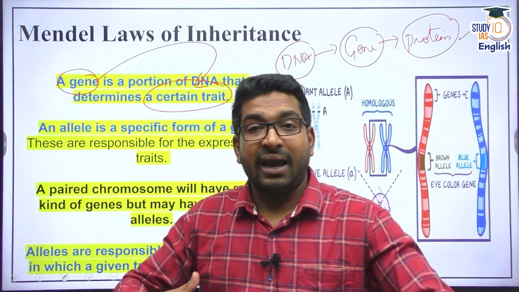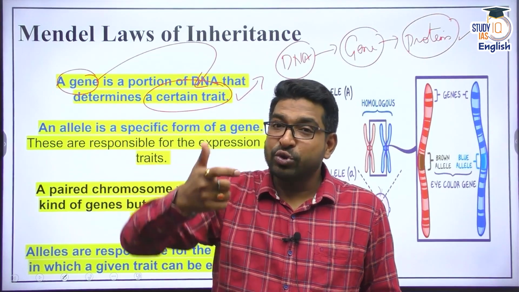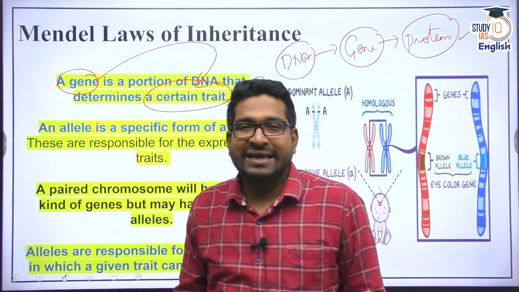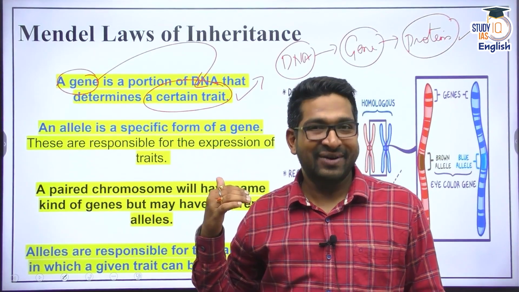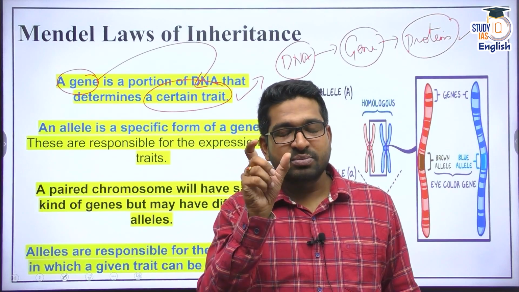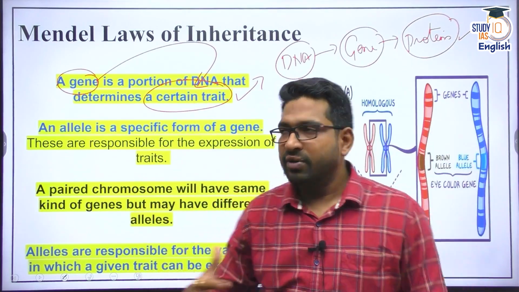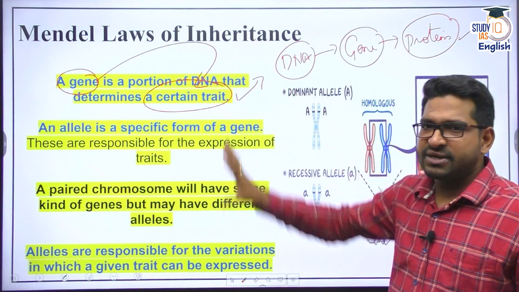As that growth hormone is produced, you will see the growth. And if that growth hormone is not secreted, or is not working properly, then probably height would have been less. All right. And how that gene is expressed, how that gene is made, we'll understand that in some time. So gene is a portion of DNA which defines a certain trait.